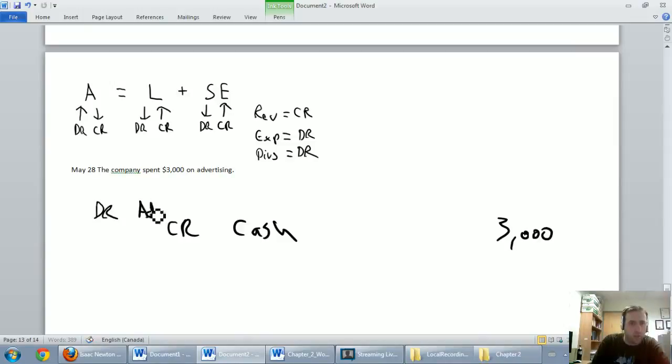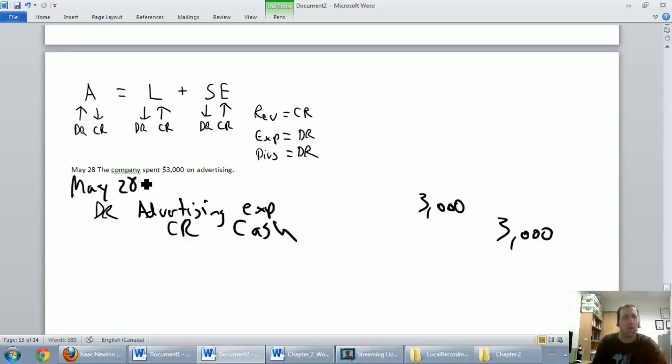Let's debit advertising expense for $3,000. More advanced students might say, well, it could be prepaid, stuff like that, and it could be, but in beginning accounting, I'm not going to worry about the prepaid element that this could entail. So it's May 28th. We had a cost of doing business, that's advertising, debit advertising expense, credit cash for $3,000. There's our May 28th entry.